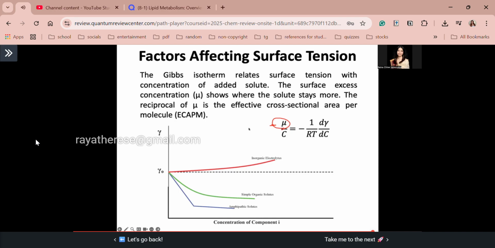Okay? So ano mangyayari sa surface ng water molecules mo? Or sa water molecules mo sa surface? Kunwari, ito yan. Ito yung water molecules mo, tapos nandito yung mga inorganic electrolytes mo. Ito yung inorganic electrolytes. Again, they will stay in the bulk. So, yung water molecules mo on the surface, they will be left undisturbed. Hindi sila madidisturbo. So, they will stay more structured. Therefore, hindi nasisira yung ating cohesive forces sa ating surface. Therefore, surface tension increases as you increase the concentration of your added solute, which is in this case, the inorganic electrolytes. Okay? Again, guys, pag ang added solute mo ay organic or surfactant yan, they would rather stay on the surface. So, i-disrupt nila yung cohesive forces between the water molecules here. They disrupt nila yan. That's why the surface tension will decrease.